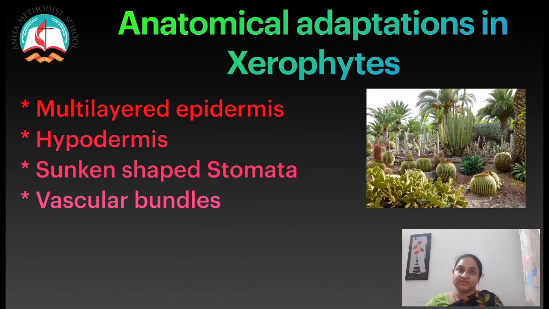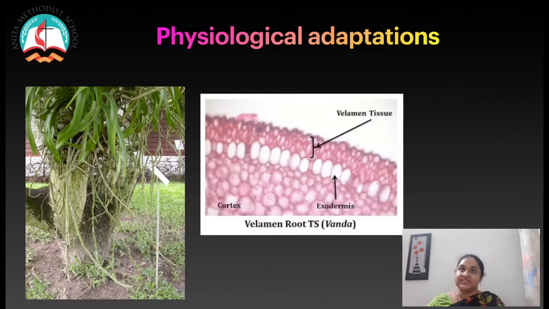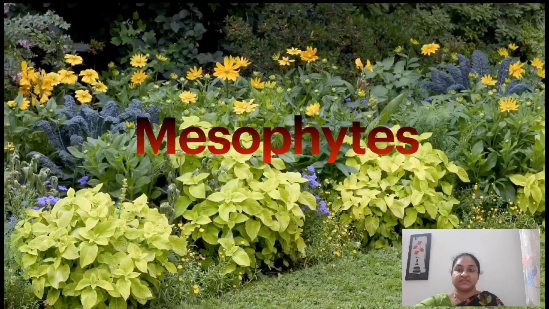Vascular bundles are well developed, with a several-layered bundle sheath in xerophytes. Some succulents possess a water storage region also. Then finally, the physiological adaptations in xerophytes. Most of the physiological processes are designed to reduce transpiration, and the life cycle is completed within a short period, as we saw in ephemerals.